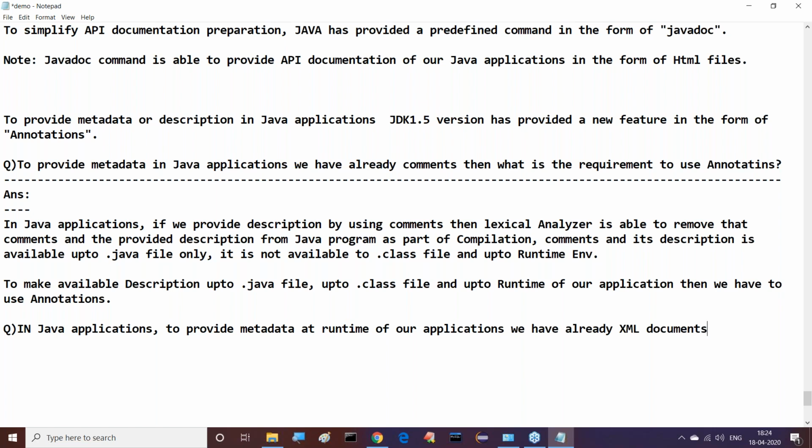Then what is the requirement to use annotations?